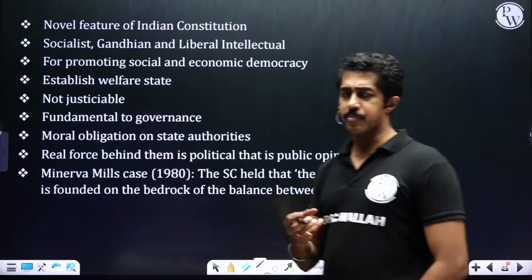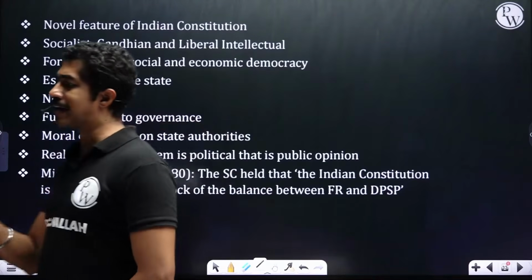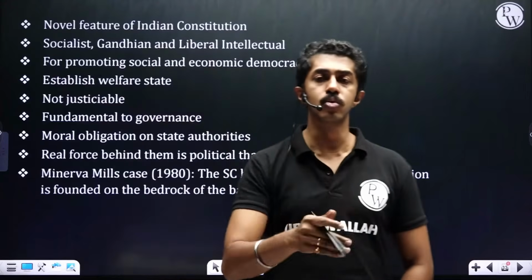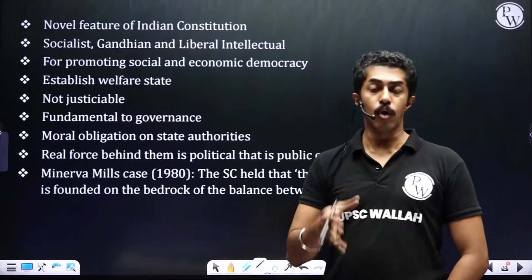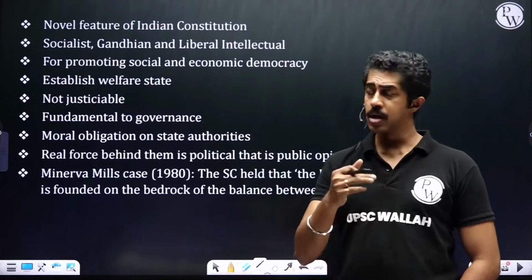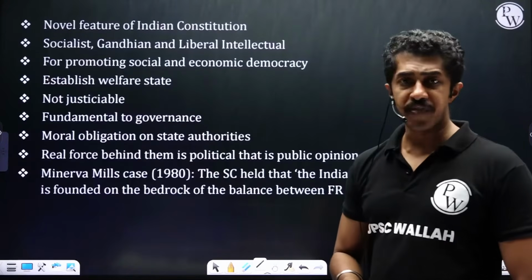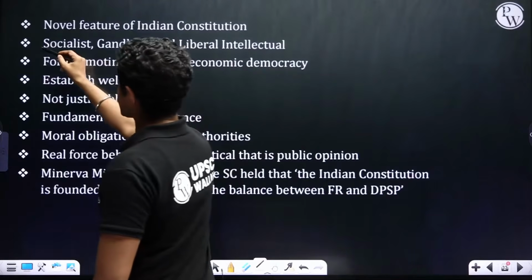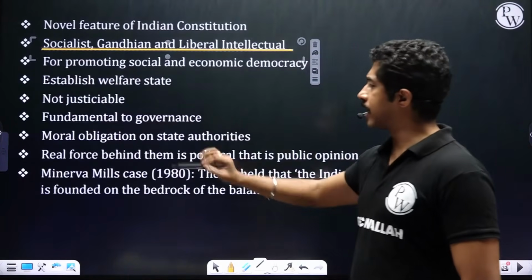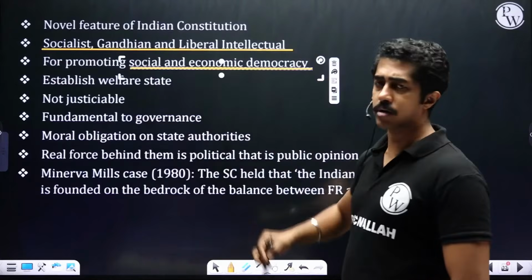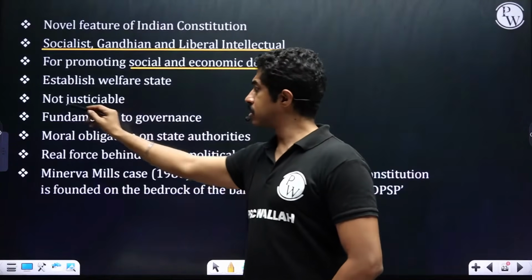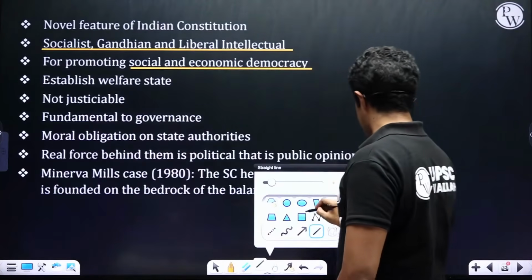Moving forward. Directive principles of state policy. DPSP's basic purpose is ultimately to give a guideline to the states or to the government on how to rule the country. What is our goal ultimately? What type of policies we need to pass? Let us see. It is a novel feature of the Indian Constitution. There are three types again: socialist, Gandhian, and liberal intellectual. The idea is to promote social and economic democracy, basically welfare. Establish a welfare state.